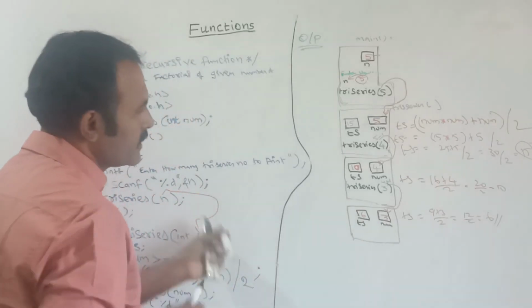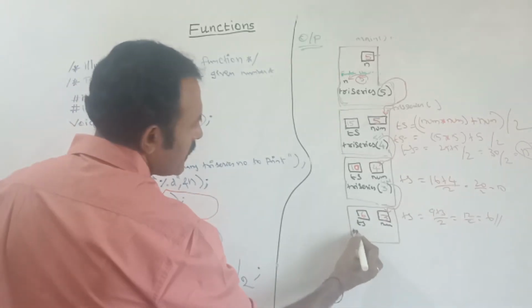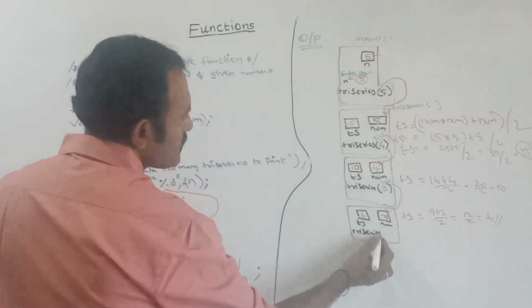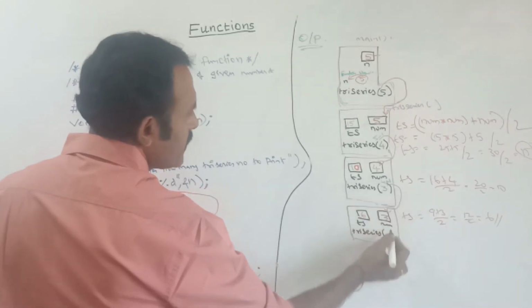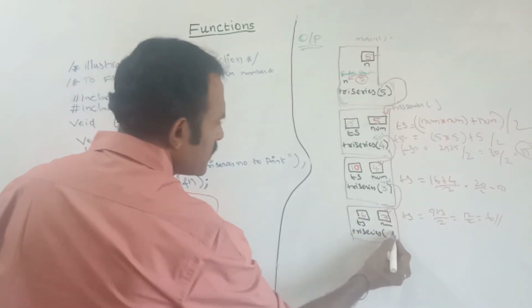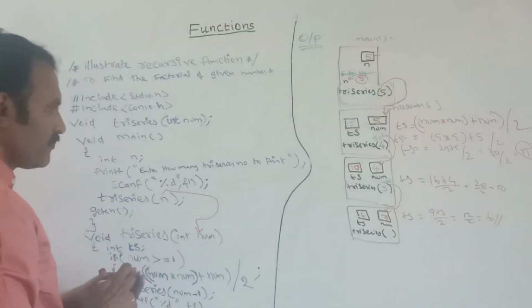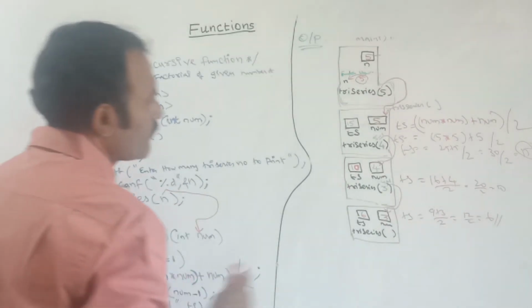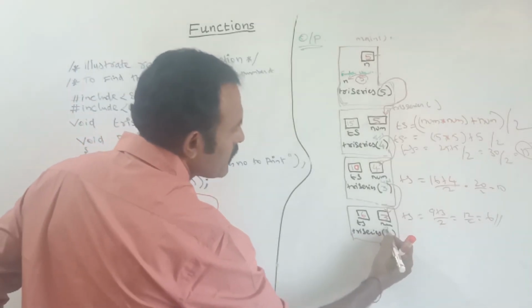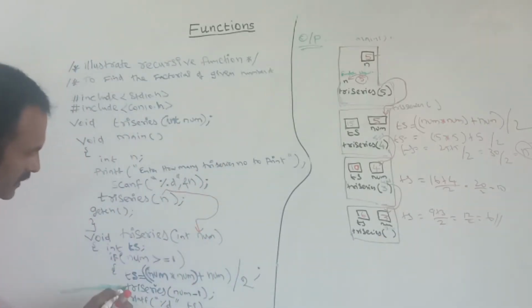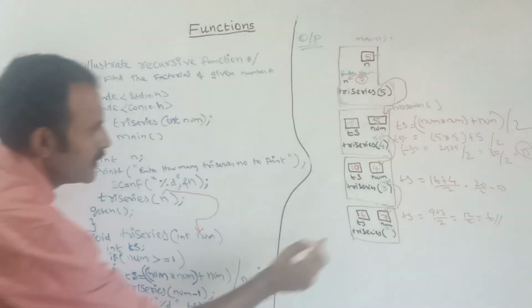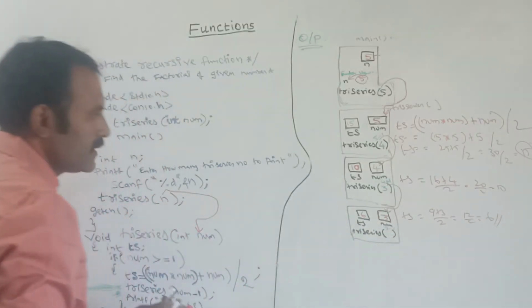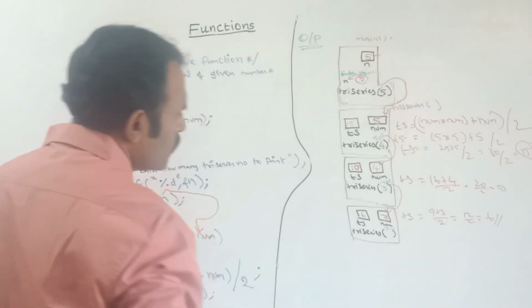Again I am calling this recursive function. Here tri series of 3 minus 1, that value is 2. Three minus 1, because each and every time when you are calling this function it is num minus 1, that is 3 minus 1, the answer is here 2.